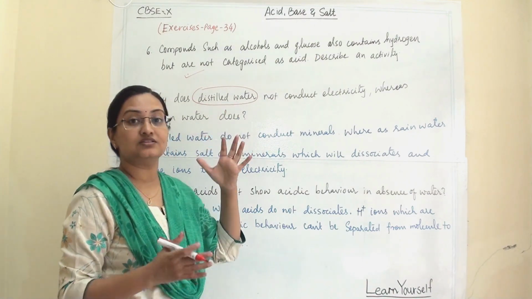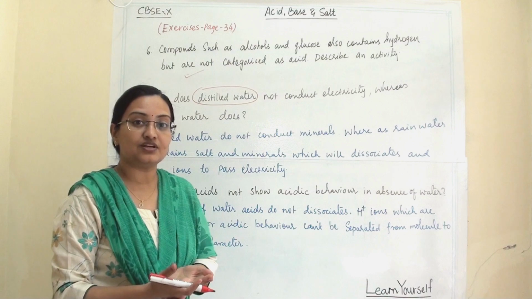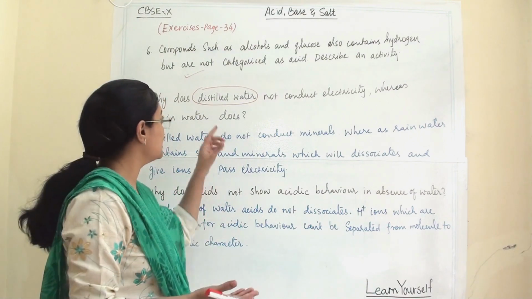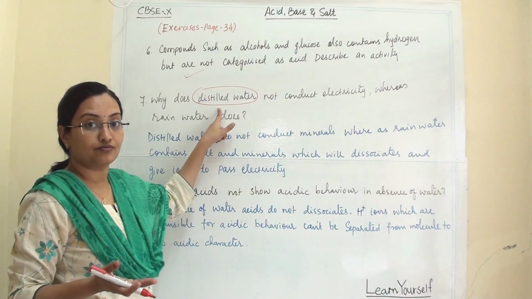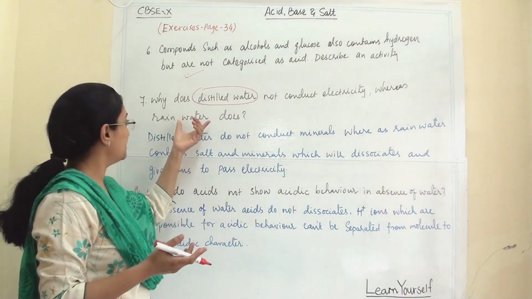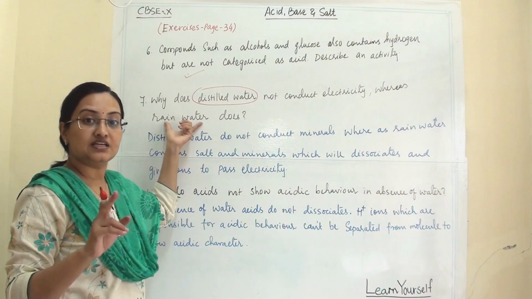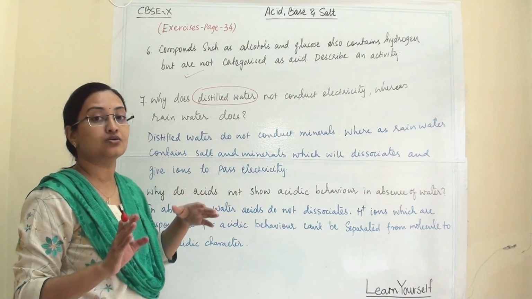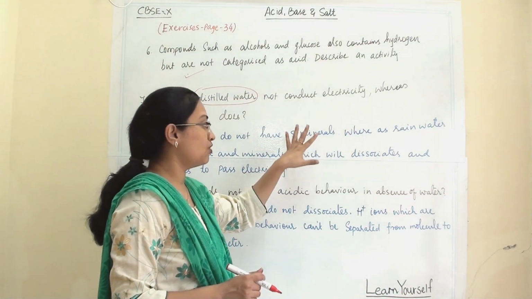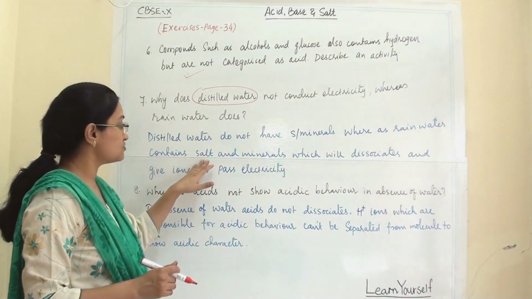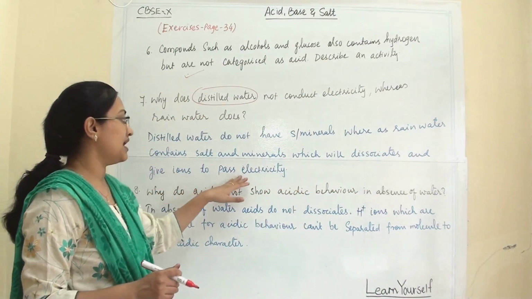Whereas in the distilled water there are no minerals or no salt. So if the ions will not be generated, then it cannot pass the electricity. So we cannot use distilled water where we want to conduct electricity. But when we are using rainwater, then with the help of rainwater it can pass electricity and rainwater can be a good electrolytic solution. So distilled water does not have minerals or salts, whereas rainwater contains salt and minerals, which will dissociate and give ions to pass electricity.